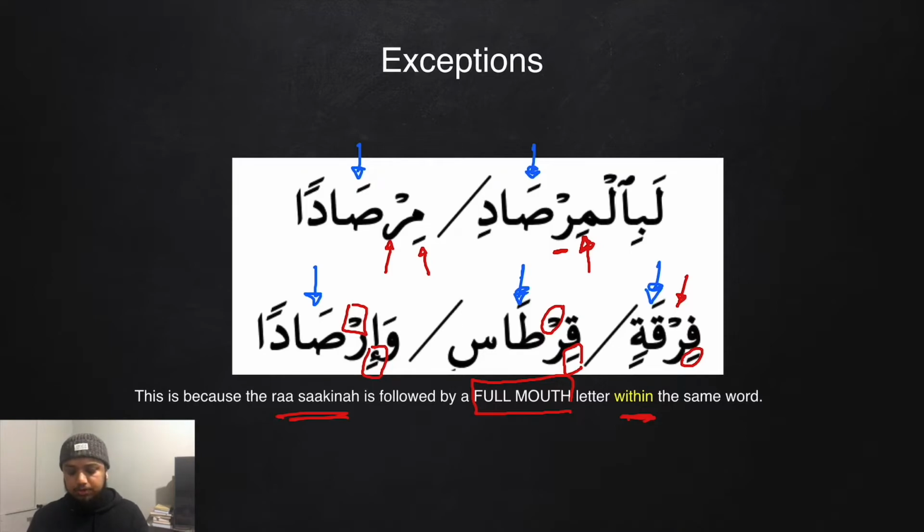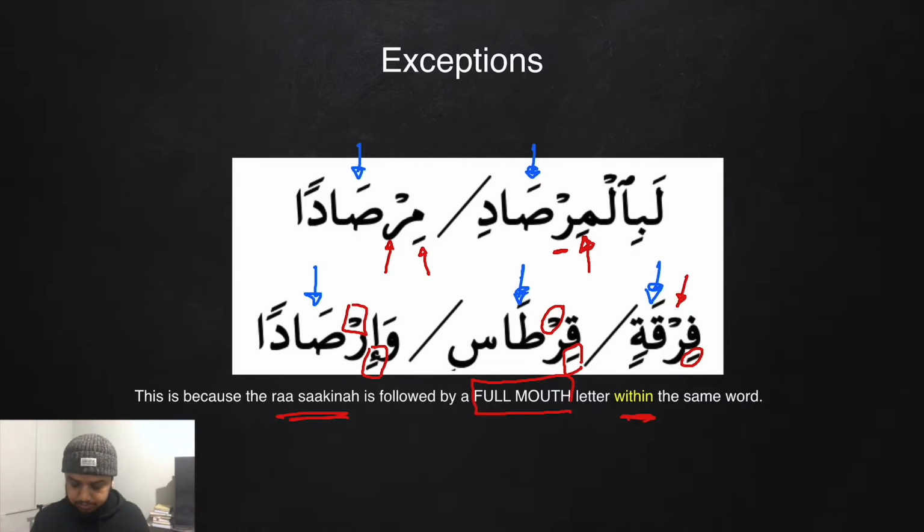Thirdly, it will be firqah, not light. Fourth example, qirtas, not light. And in the fifth example, wa irsada, not light. This is because the ra sakina is followed by a full mouth letter within the same word. So whenever a ra sakina is followed by a full mouth letter within the same word, the ra will be